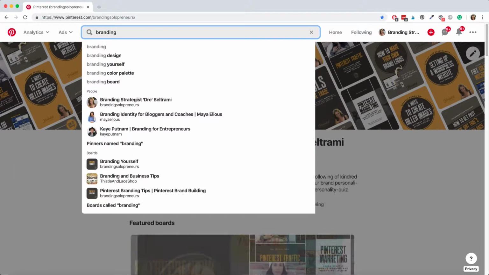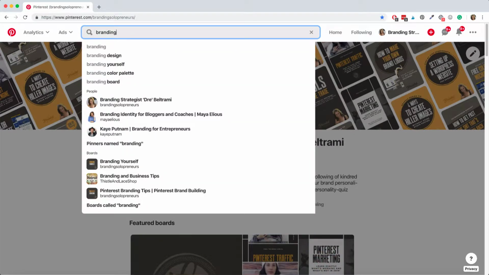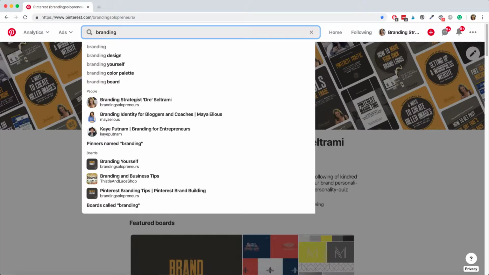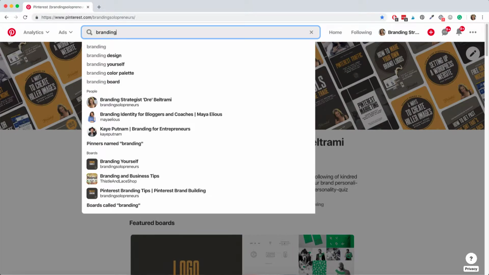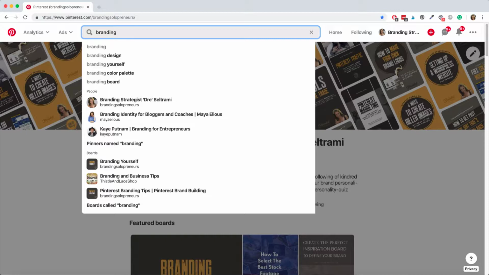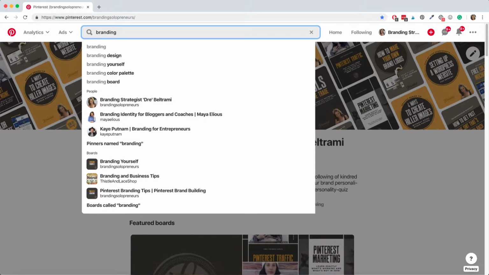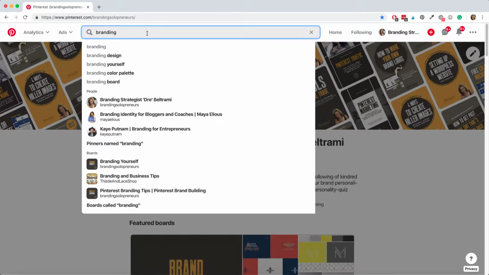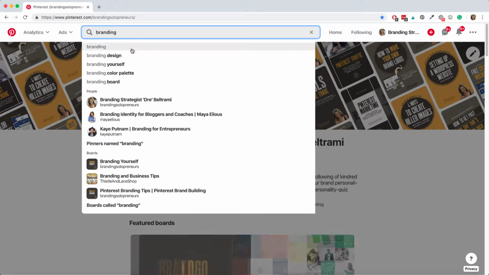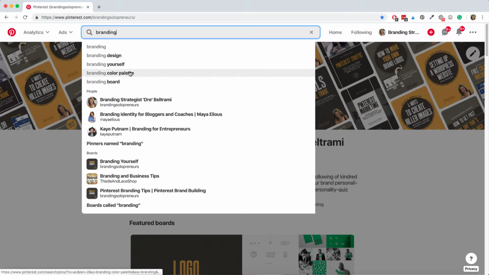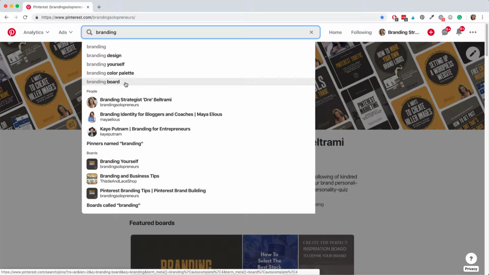Now, the first thing I want you to notice is that when you're typing in the search bar, it starts to populate searches for you. These probably aren't the terms that you're searching for at the moment, but I want you to pay attention to these because what's populating are actually the most popular searches based on what you're typing in. So for me, when I type in branding, the most popular branding related searches are branding design, branding yourself, branding color palette, and branding board.